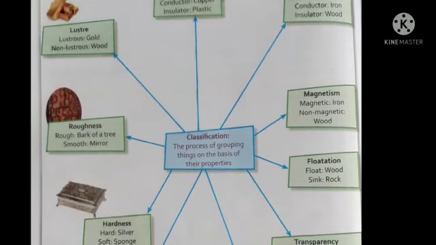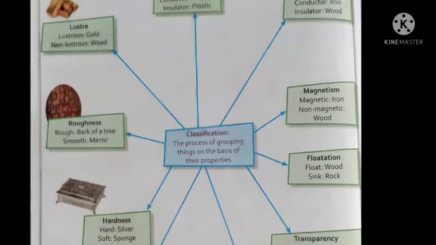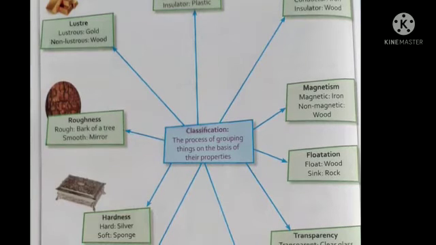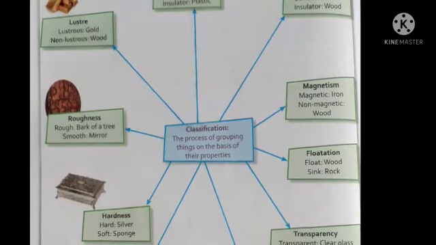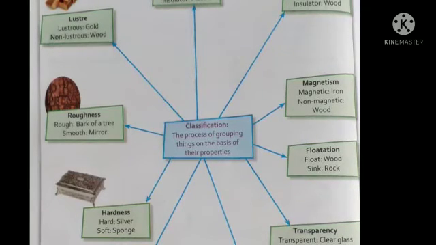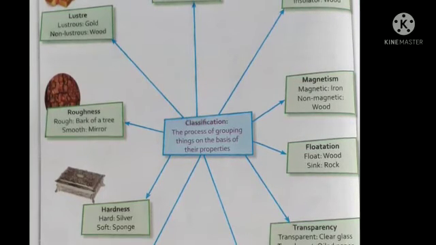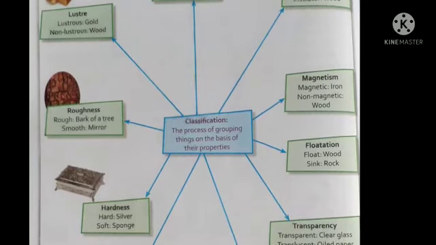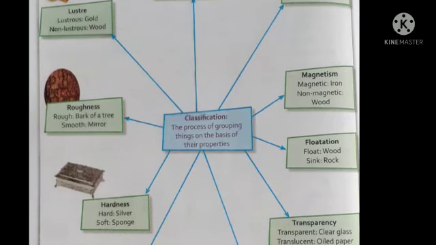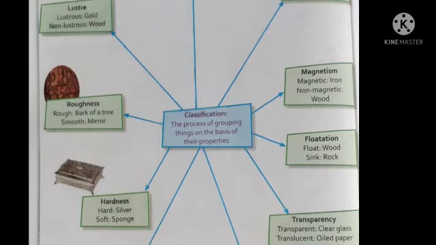Now what is magnetism? Students, the attraction of a material towards a magnet is known as magnetism. A material that can be magnetic, which means it is attracted by a magnet, is iron, while non-magnetic materials, which means a magnet cannot attract them, are like wood, plastic, etc. Now, what is flotation? It is the ability of a material to float on water. Like wood can float on water, while rock sinks in water.